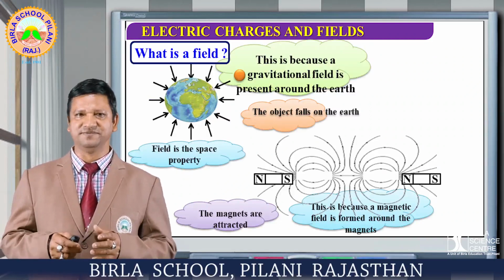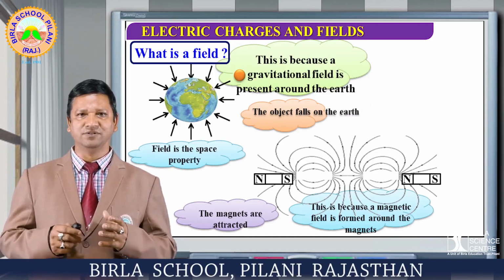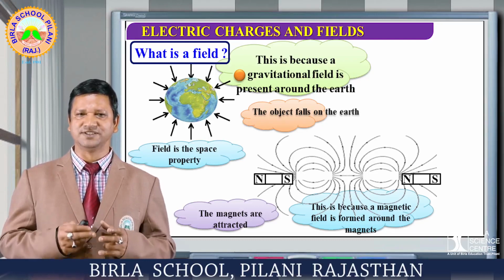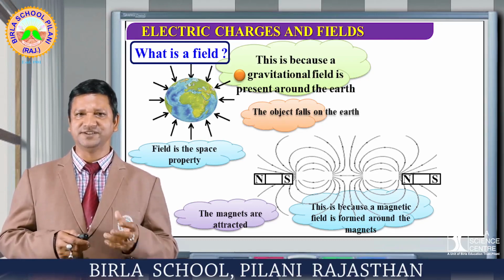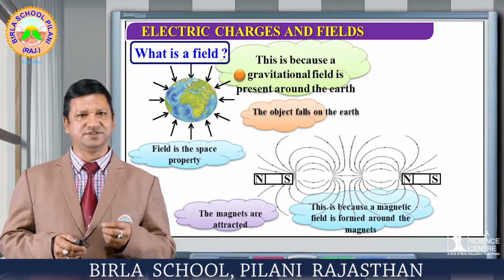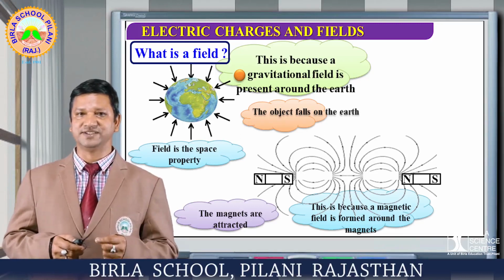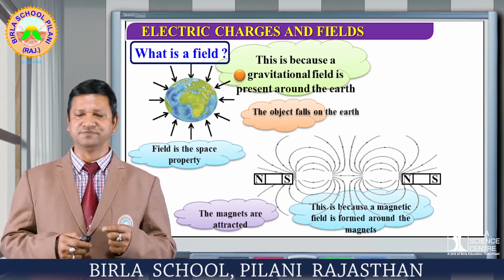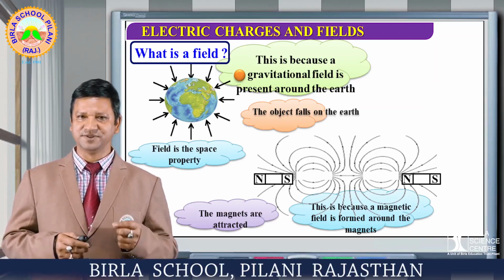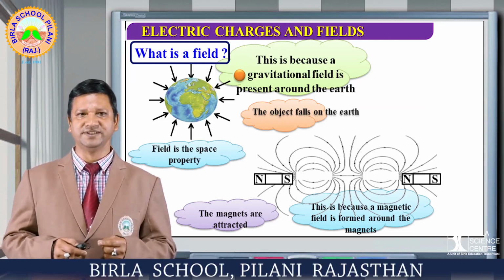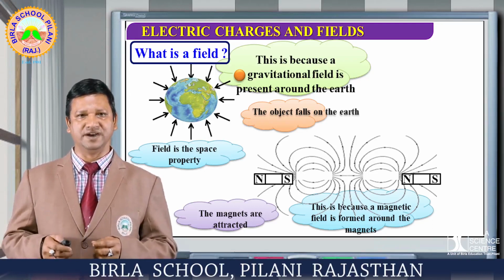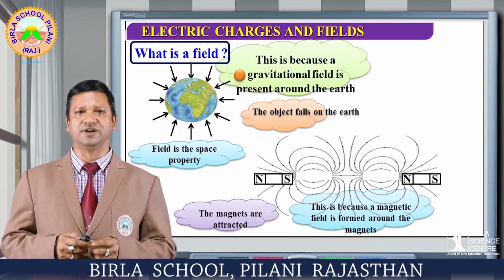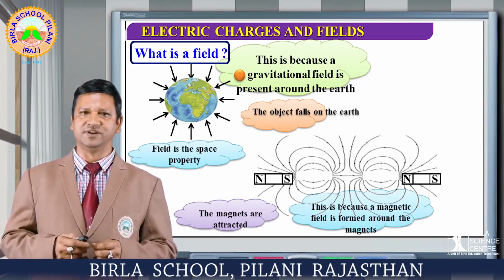This is the picture in which you are able to see how the object falls on the surface of the earth. Here the small object is attracted towards the earth. This is because of the gravitational field which is present around the earth. Students, this is a very important point, that the object is attracted towards the earth. So this particular field we call the gravitational field of the earth.